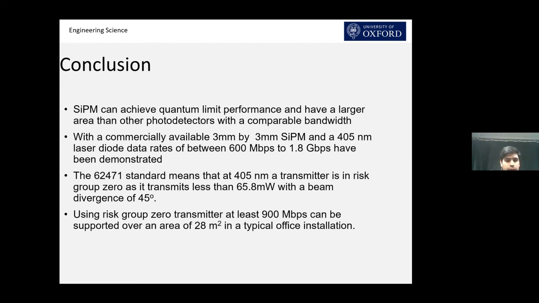We also use the eye safety standard of 62471 for broadband sources, and we show that we have used a 405 nanometer transmitter, which can emit 65.8 milliwatt with a beam divergence of 45 degrees, and we consider it as an eye safe transmitter. And using this transmitter, we show that we can achieve 900 megabit per second with a coverage area of 28 meter square in a typical office installation.